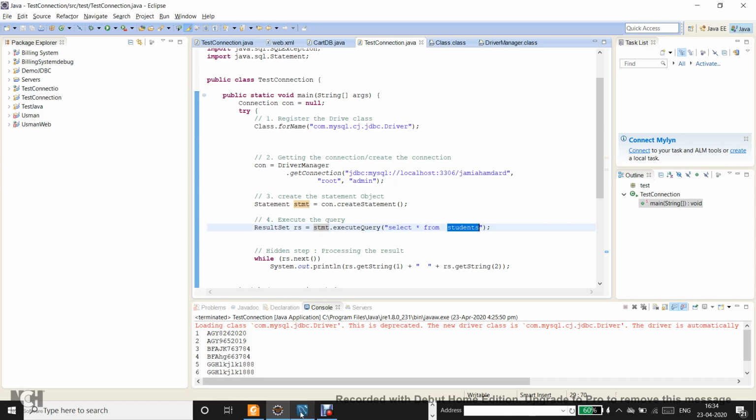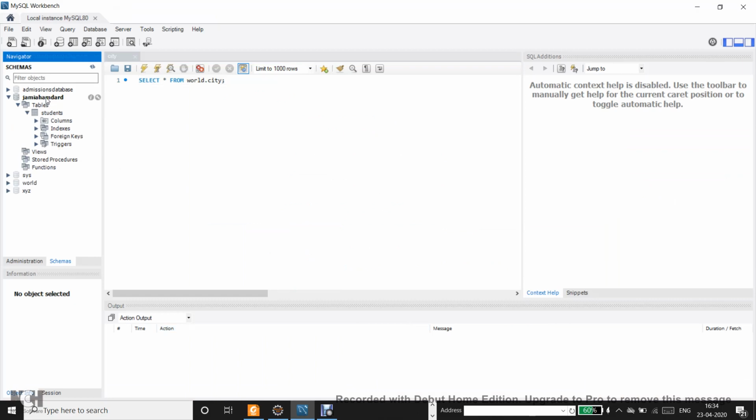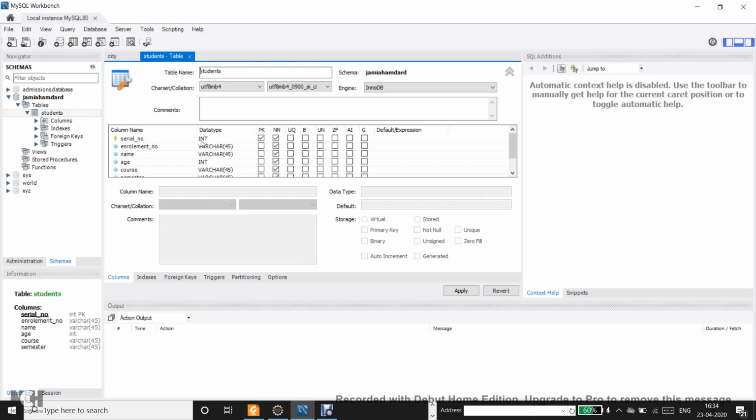If I go to MySQL Workbench, you will see the Jamia Hamza database is here, and the students table is here. And if I show you the structure of the students table, you will see that there are a number of fields. There is a serial number of the integer type, the enrollment number varchar, name varchar, age integer, course varchar, and then semester varchar. So in total there are six columns or six fields.